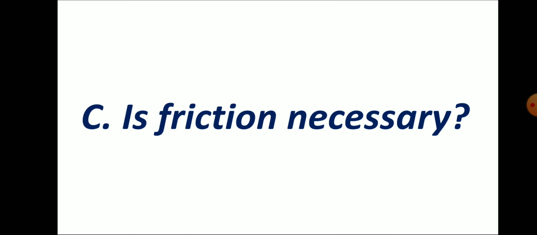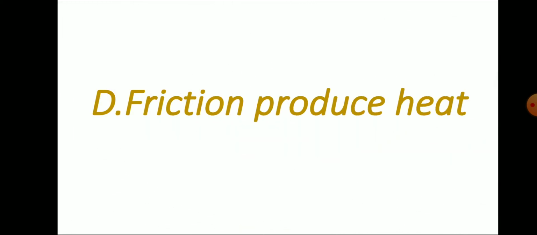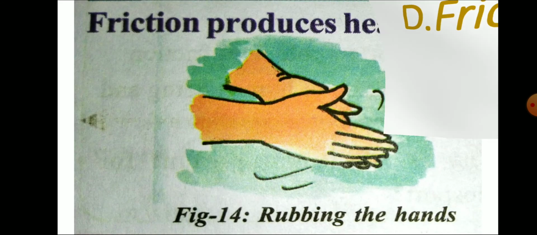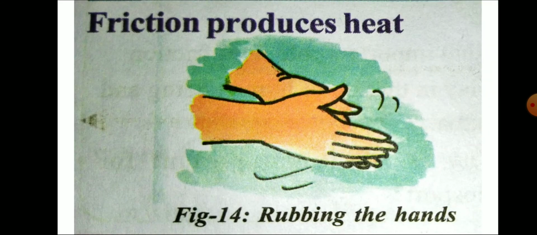Then we go with the next point. Friction produces heat. Yes, we have two examples here. Hold both your hands, join them and start to rub your palms. When you start rubbing, after some time you will observe some hotness on the surfaces of your hands.